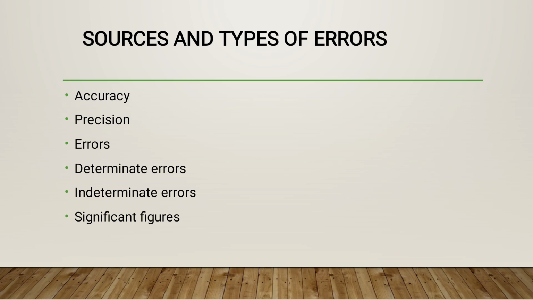First one is accuracy. Accuracy is the degree of agreement between the experimental result and the true value. It is called accuracy when the experimental results are compared with the true value which is present in the Indian Pharmacopoeia or in an official book.